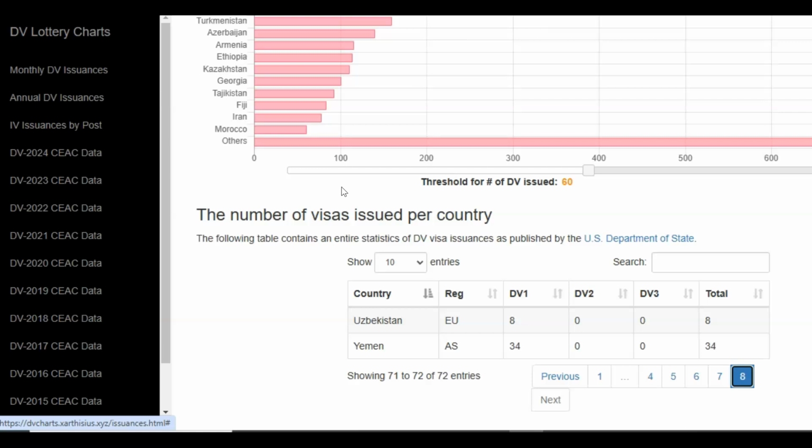So what I'm going to do is to leave the link to this page just below this video. Click on it and access this page, and you can go about seeing how many visas were issued to applicants chargeable to your own country. Now, in case the name of your country is not present on this list, then it means that no diversity visa was issued out to your country during the month of October 2024.